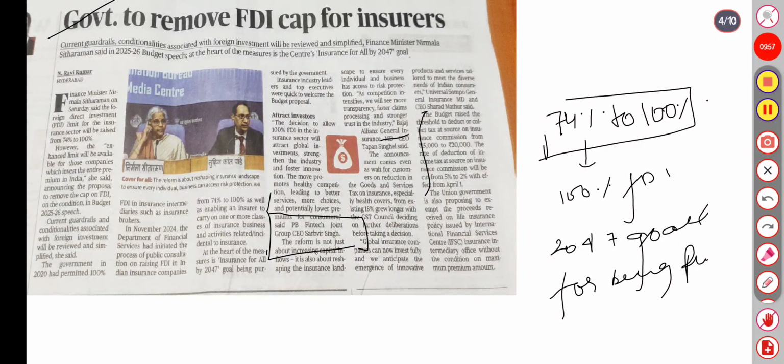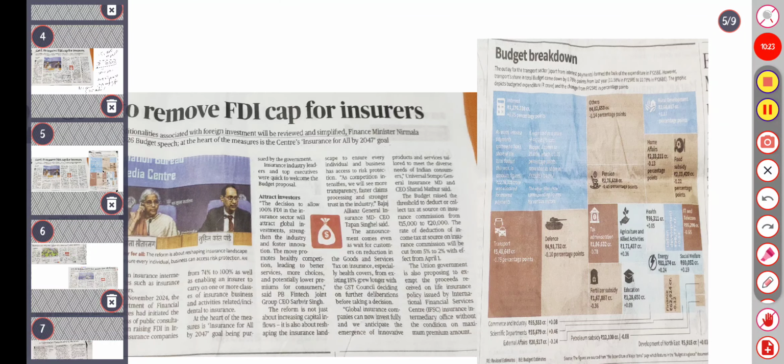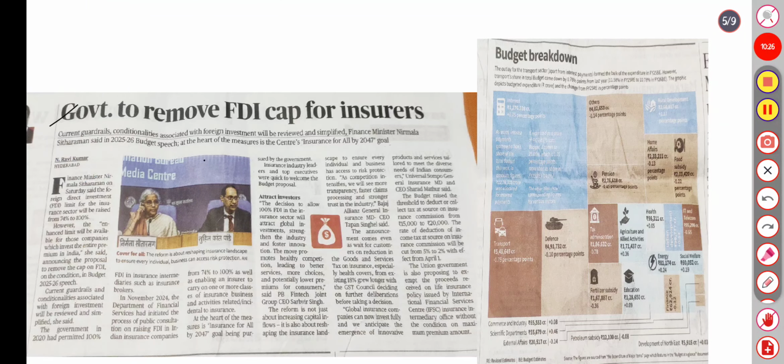So the goods and services tax on insurance, especially the 18% cover, is to be looked at by the GST Council. The budget has raised the threshold from 15,000 crore to 20,000 crore. So the government is to remove the FDI cap for insurance.